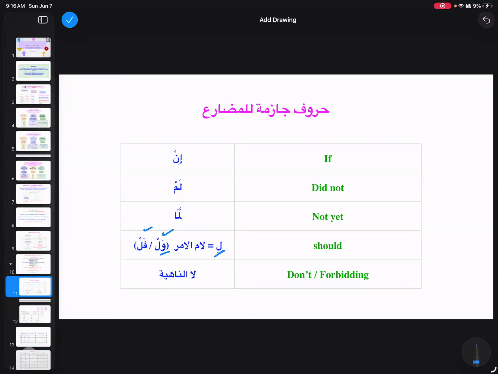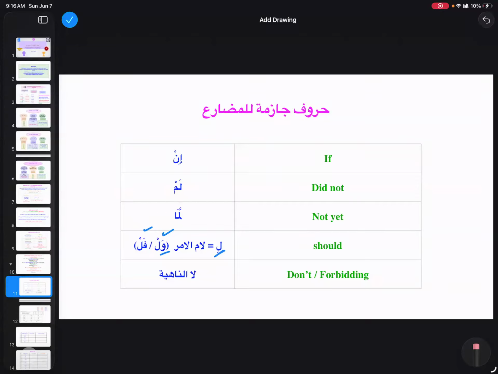And basically, after them, we are going to see fi'l mudari' majzoom. And then we have la nahiya. La nahiya also makes fi'l mudari' majzoom, right? So what are the huruf that are going to make fi'l mudari' majzoom? In, lam, lamma, li, and la nahiya.